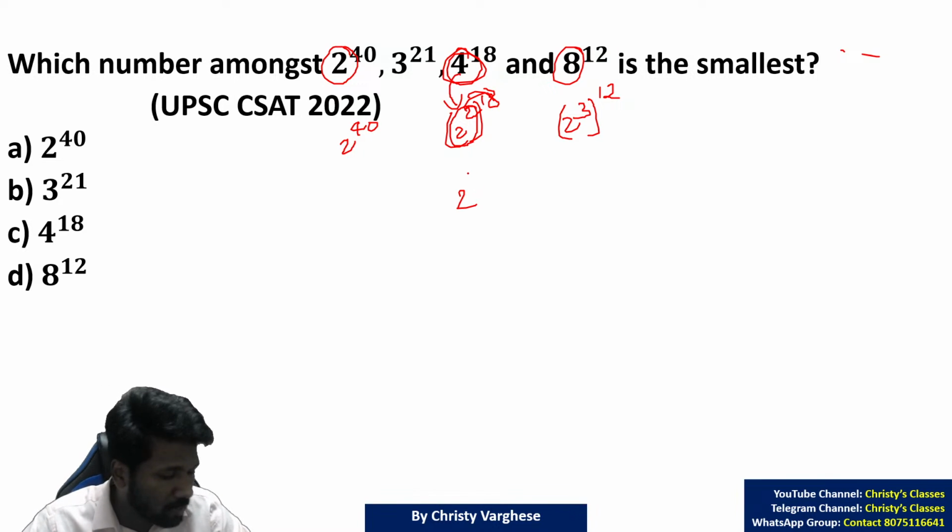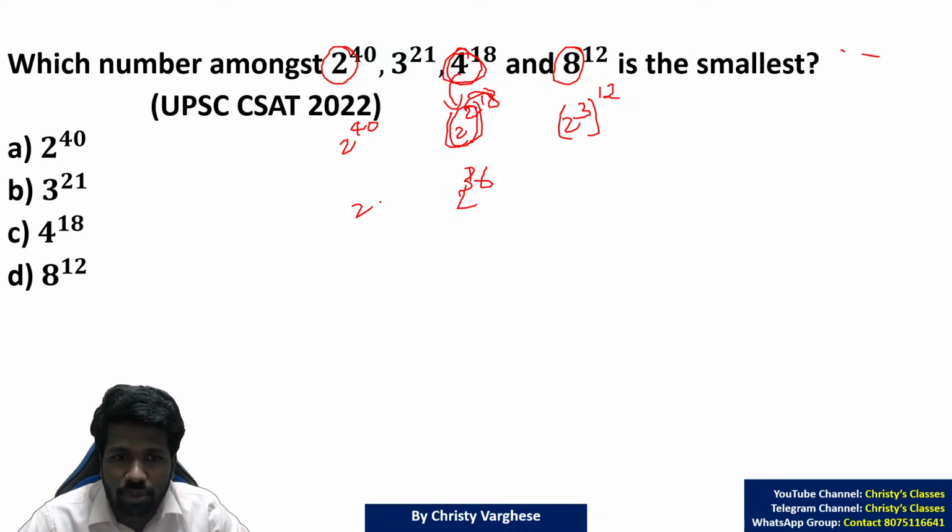A raised to m the whole raised to n is a raised to m into n. So 2 raised to 2 into 18 is 2 raised to 36. And this is 2 raised to 40. And this is 2 raised to 3 into 12, that is 2 raised to 36. And here there is a 3 raised to 21, let it be there.